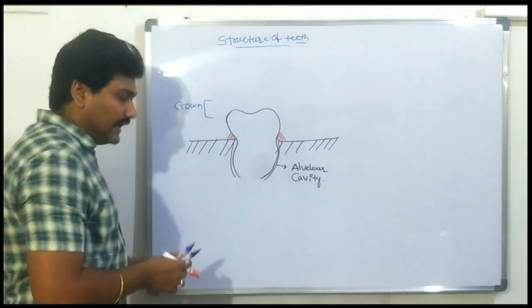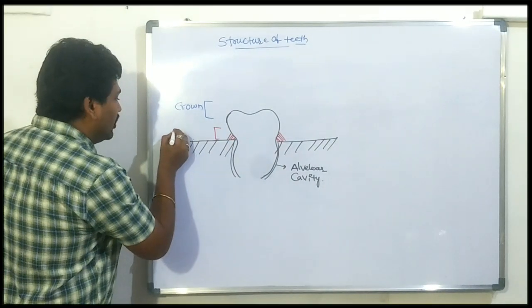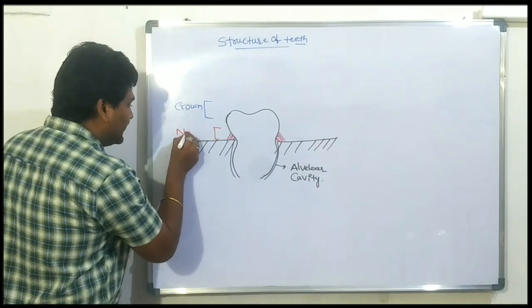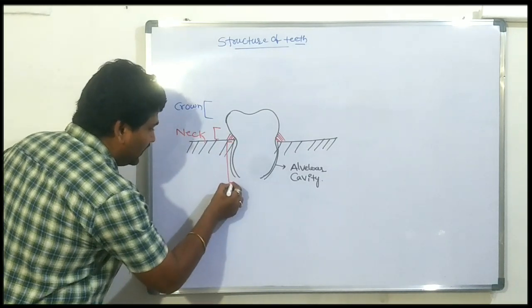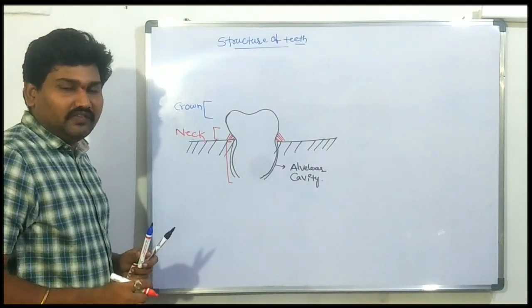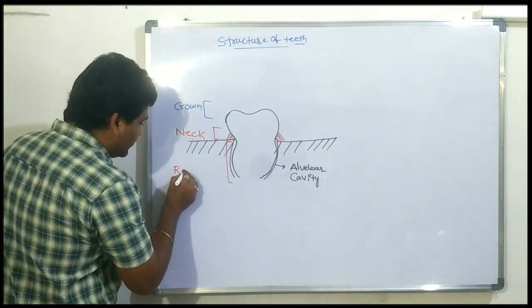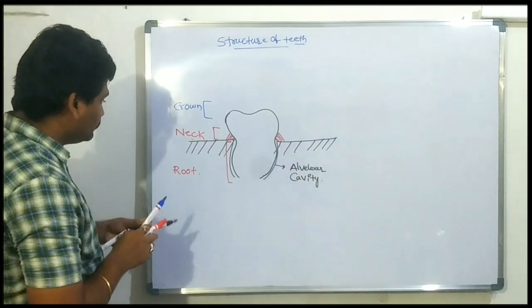The neck region consists of gum, so it has a rich amount of blood vessels and blood capillaries. This is the second part, called the neck. Below the neck to the apical part of the tooth is called the root region. There are three regions.